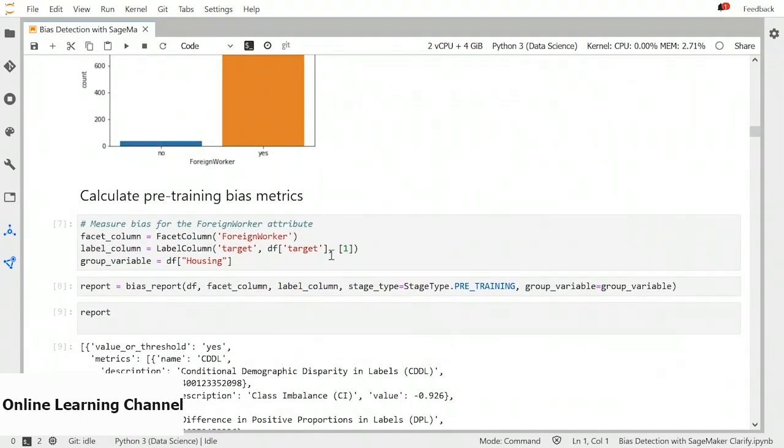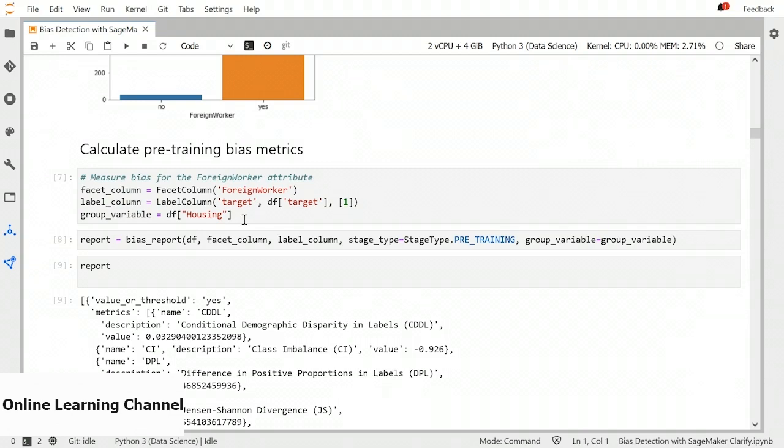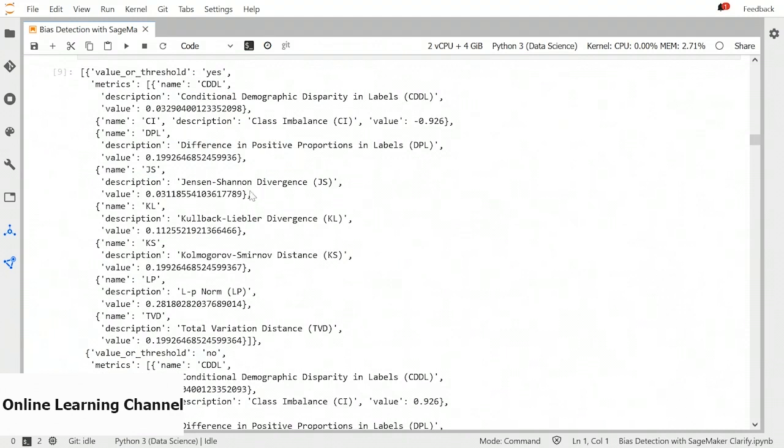And then we can call our Clarify to get pre-training bias metrics. So for example, we want to know if the process is more hostile for foreign workers, then we will select foreign worker as a facet column, the column that is sensitive, and the group variable is housing. Then we will call the bias report function. It will provide us a report like this. We have different metrics which are used to detect or measure bias, such as conditional demographic disparity, difference in positive proportion in labels. We have Kullback-Leibler divergence, etc.